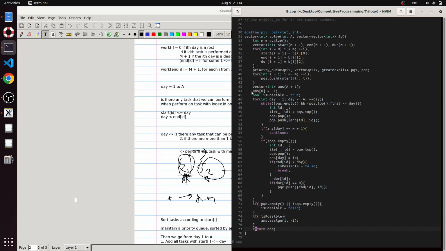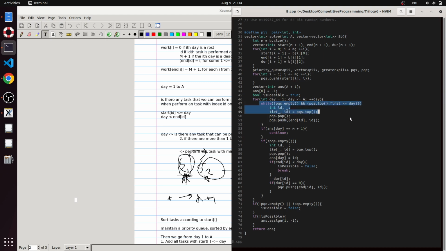Fine. Answer of 0 is -1. This was given in the question, no real reason for it, but fine. And the boolean is possible. This boolean variable stores whether it is actually possible to do all these works with the given constraints. Okay, so then we go on iterating from day 1 all the way up till day A, the total number of days in the year.